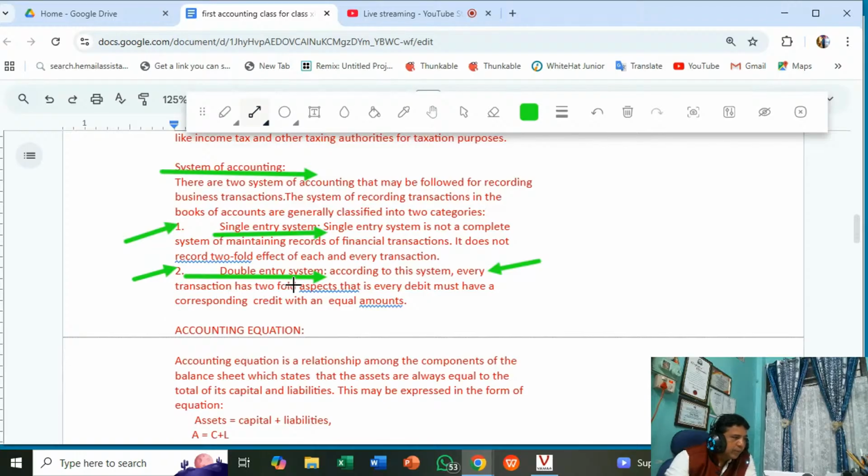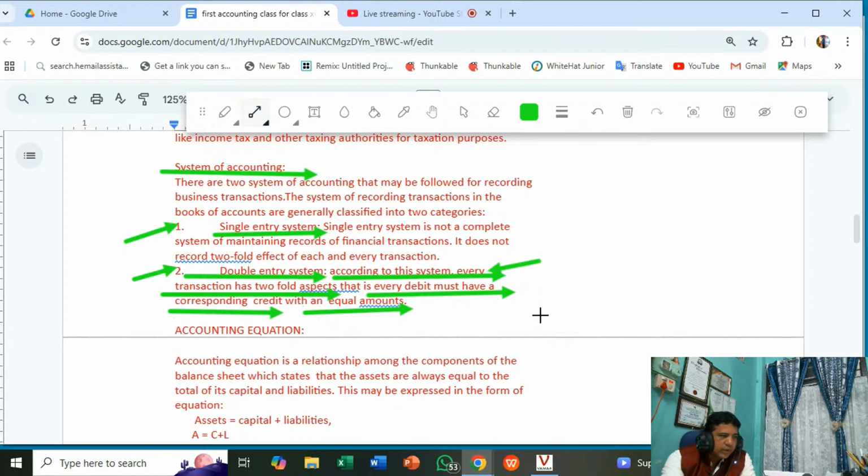Now double entry system. According to this system, every transaction has two-fold aspects. That is, every debit must have a corresponding credit with an equal amount. So that is the debit and credit entry. So we all are learning under the double entry system of bookkeeping. Okay, and under this, the accounting equation is very important. So double entry system derives the accounting equation which is based on the dual aspect concept principle.